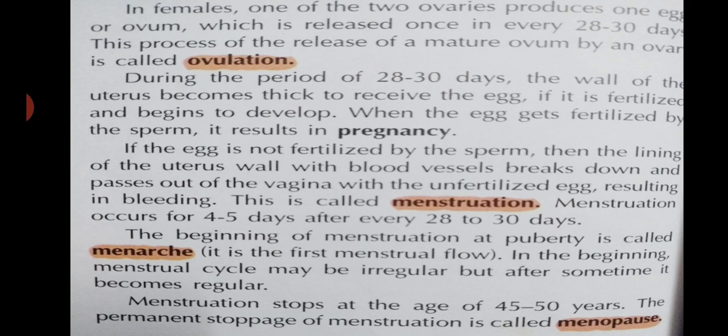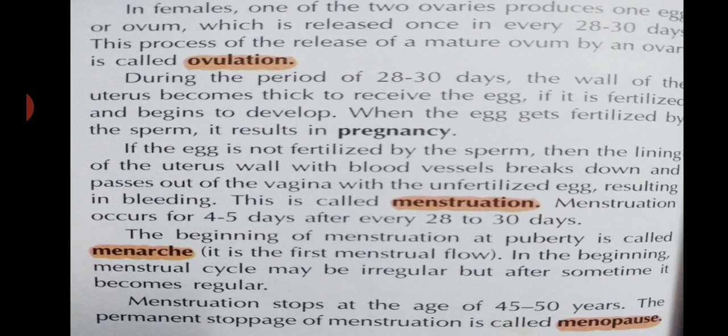It becomes thick, and it has rich blood vessels to receive the egg. And if fertilization takes place, then the zygote begins to develop. When the egg gets fertilized by the sperm, this results in pregnancy.